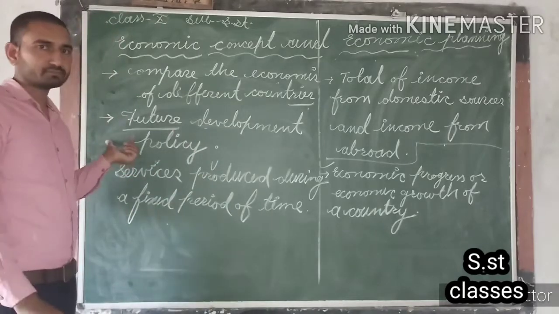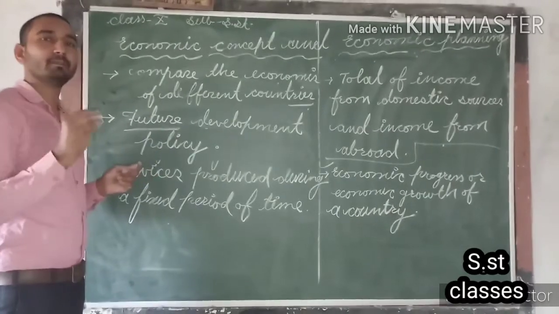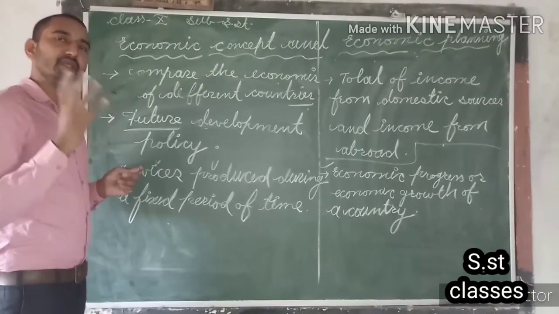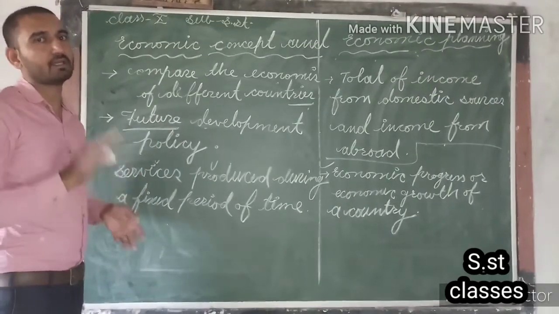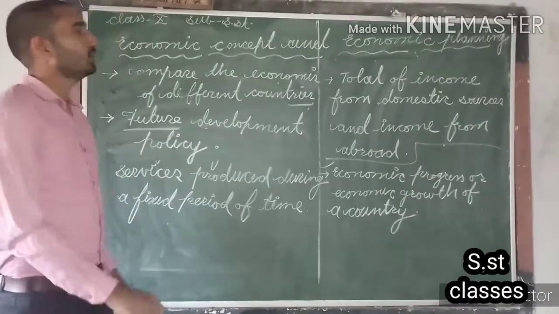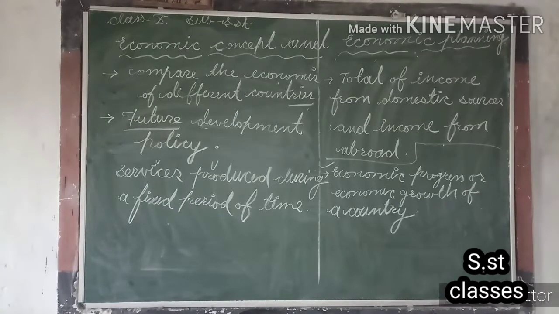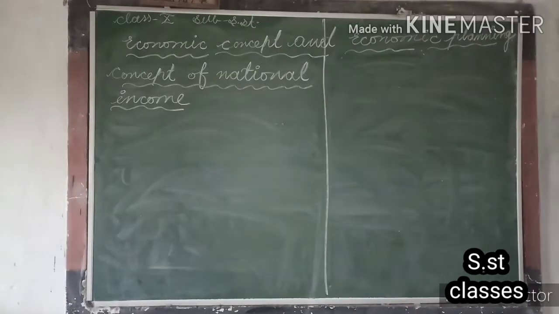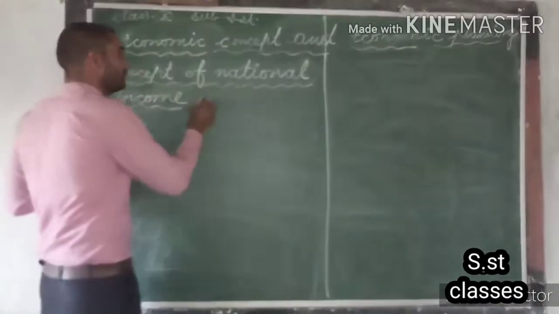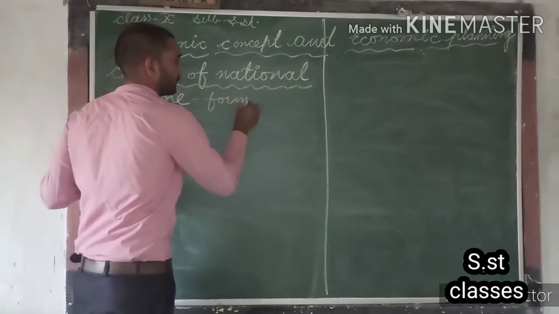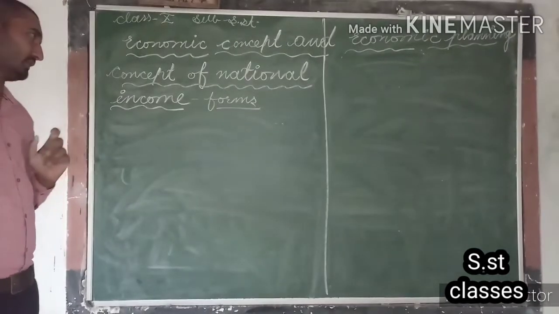And after that, with the help of national income, we can find out the actual development status of that economy. It means we can form the future development policies for that economy. Is that clear, guys? Now, the next point which we are going to discuss here is related with the concept of national income. Means national income has various forms, which are called various concepts of national income.